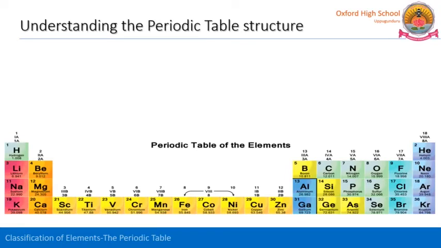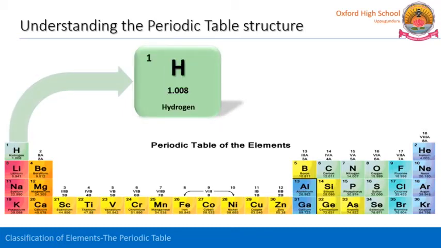For easy identification of the 118 elements, each and every element has a unique symbol. So let us see how the elements are represented in the periodic table. See here, it is hydrogen.